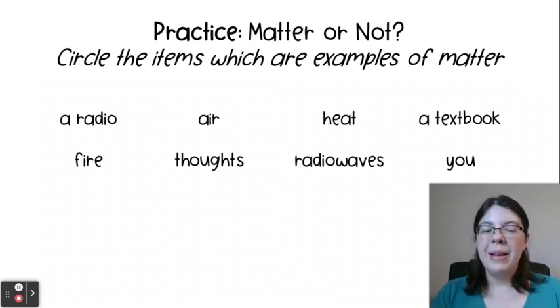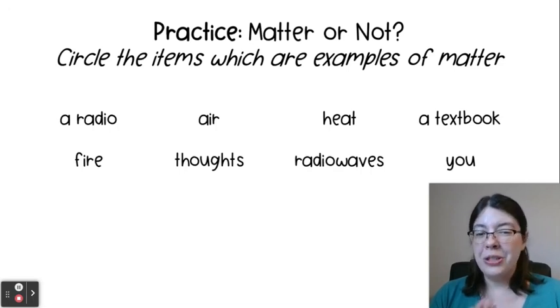Okay, so here are some examples. I want you to go ahead, read through them, think about it. If it is an example of matter, go ahead and circle that word or that phrase. If it's not matter, just go ahead and move on to the next one. So go ahead, pause the video for a few seconds and try this on your own. Then we'll go over the answers.